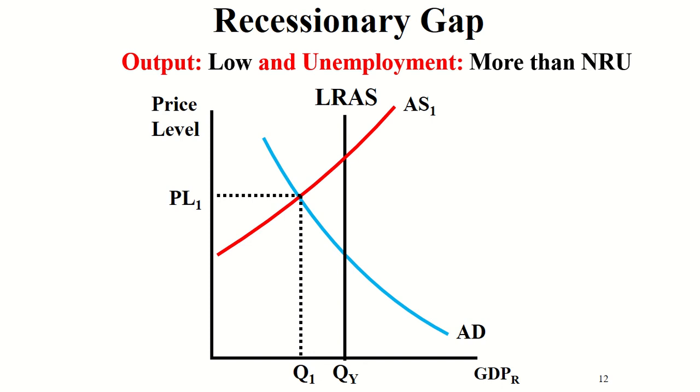Output low, meaning we're producing fewer goods and services than we were previously, and unemployment is high. Actual GDP below potential GDP. Okay, that is what a recessionary gap and an inflationary gap look like. Get used to seeing those. We'll actually put some numbers with those in the following videos that I send out to you, and we'll look at how to close those gaps.